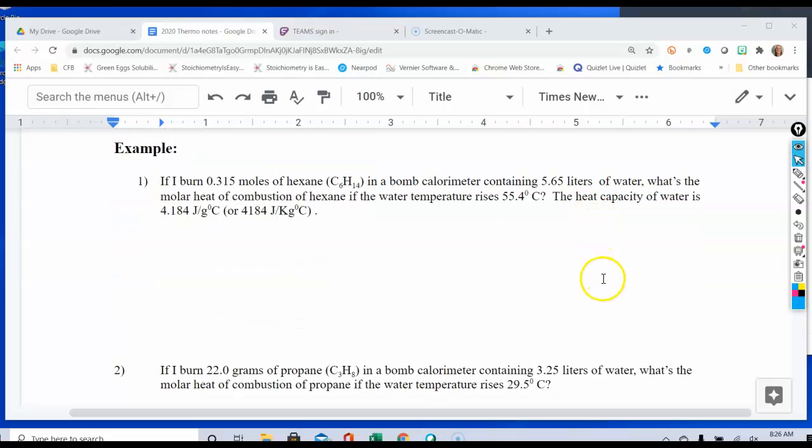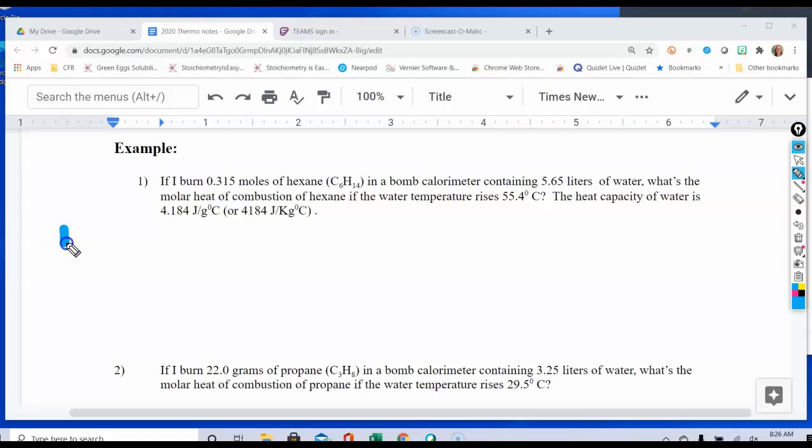So our first example says, if I burn 0.315 moles of hexane in a bomb calorimeter containing 5.65 liters of water, what is the molar heat of combustion of hexane if the water temperature rises? So the heat capacity of the water is 4.184 joules per gram degrees Celsius. It could also be written as 4,184 joules per kilogram degrees Celsius. So let's go ahead and see if we can make this into something that is understandable.